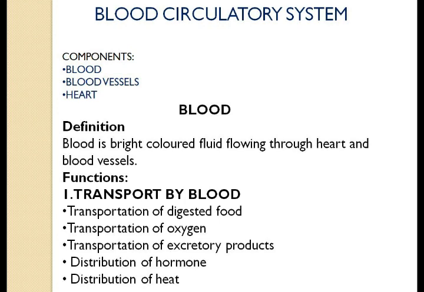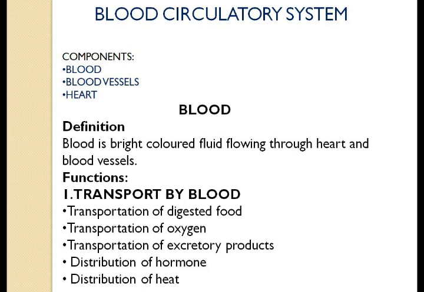Okay, so as we have already understood what the circulatory system is and why our body needs a circulatory system, next we will be moving forward with the main topic of this chapter, that is the blood circulatory system. The blood circulatory system comprises three components: blood, your blood vessels, and your heart. First, let us have an idea about blood. So first, let us define what blood is.